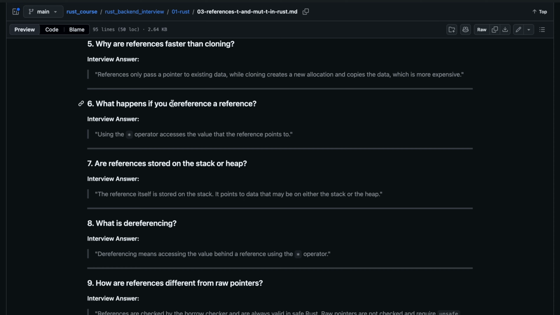They are asking what will happen. Using the star operator accesses the value that the reference points to. To dereference, we have to use the star with the variable name, when passing it to any function as an argument or param.